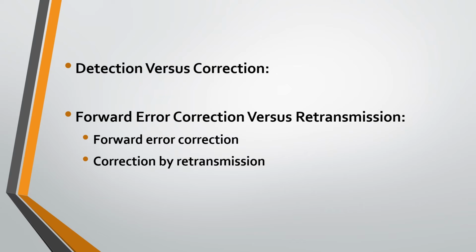There are two main methods of error correction. First one, forward error correction, and second one is correction by retransmission. Forward error correction is a process in which the receiver tries to guess the message by using redundant bits. This is possible if the number of errors is small. And correction by retransmission is a technique in which the receiver detects occurrence of error and asks the sender to resend the message. Resending is repeated until a message arrives that the receiver believes to be error free.